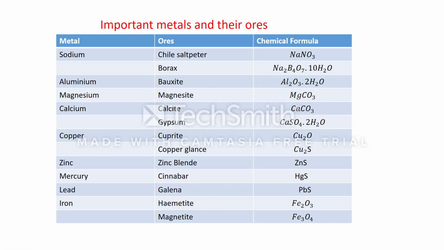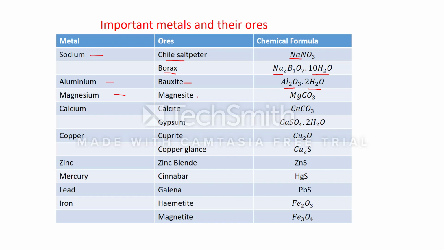Now just see, this is the list of some important metals and their ores. Sodium occurs as Chile saltpeter, formula NaNO3, and borax, Na2B4O7.10H2O. Aluminium occurs in the form of bauxite, which is the ore of aluminium, its formula is Al2O3.2H2O.